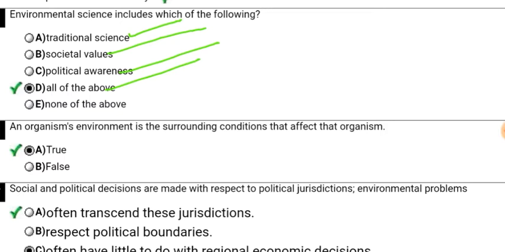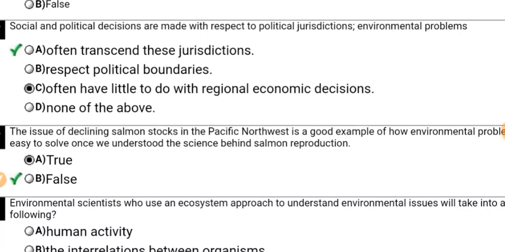Next question. In organisms, environment is the surrounding condition that affects that organism. True or false? It is true. That's why the right answer is, an organism's environment is the surrounding condition that affects that organism, is true.